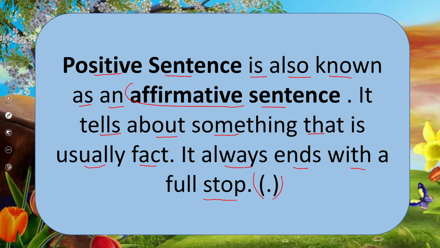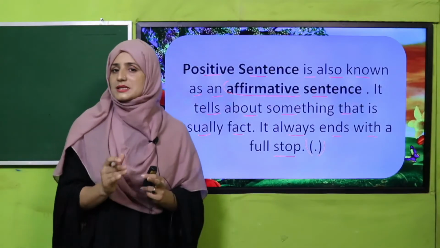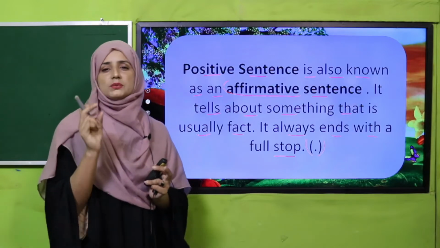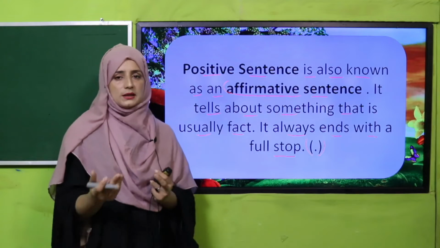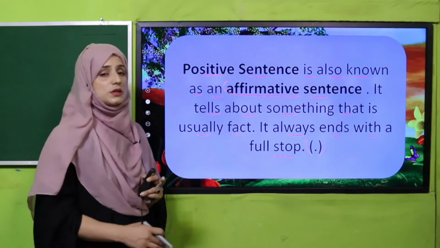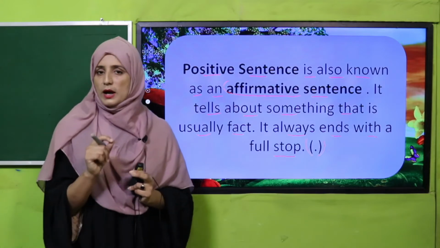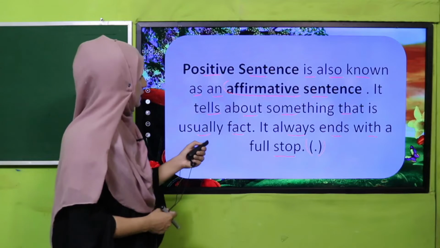Yes, my dear students, a positive sentence, an affirmative sentence, always tells us about something that is fact or usually happening, something like simple sentences. So it always ends with a full stop. You will always find a full stop at the end of a positive sentence.